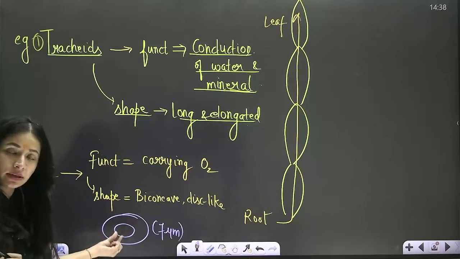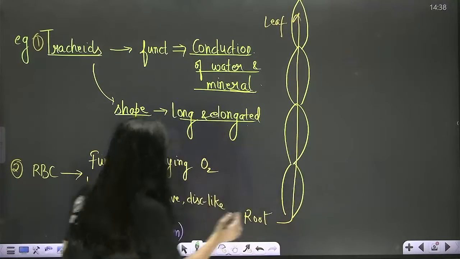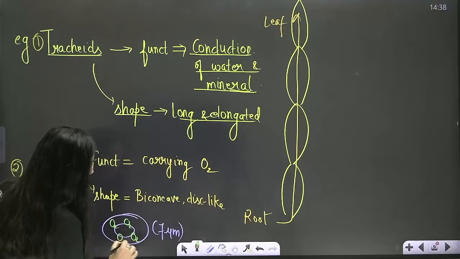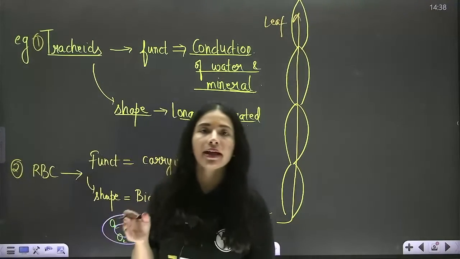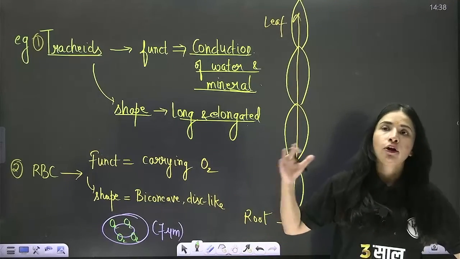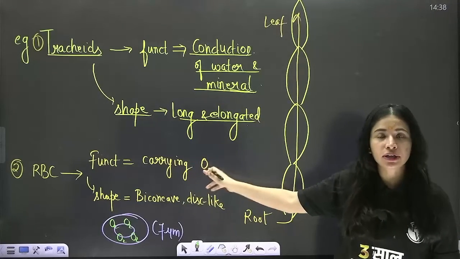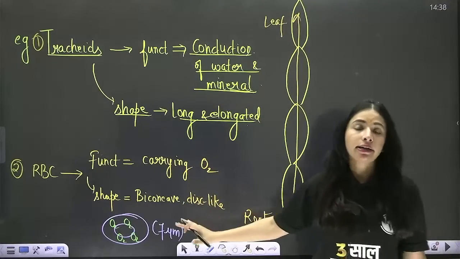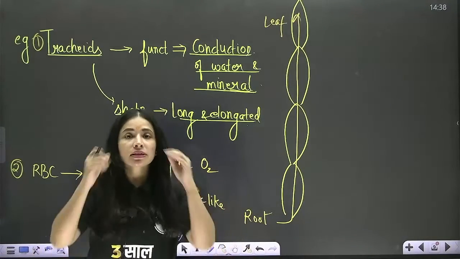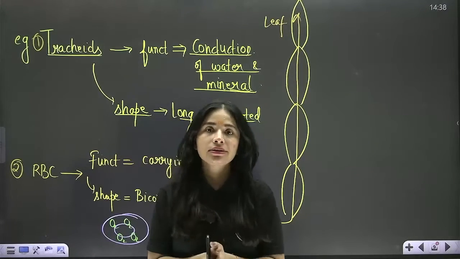Now with this maximum surface area exposed, at a time they can bind with maximum oxygen, which is 4. So at a time, each RBC carries 4 moles of oxygen attached to their hemoglobin from one part to the other. So now see, according to their function, their shapes are decided. Correct? Got my point, everyone? So this is the simple overview which we have discussed for the cell.